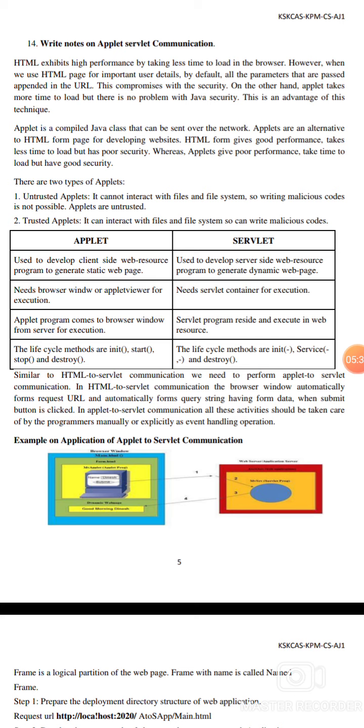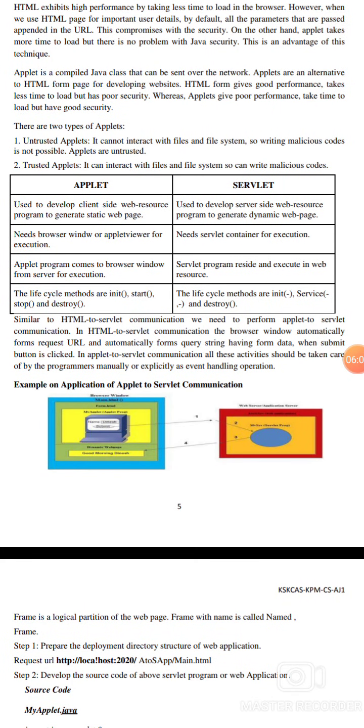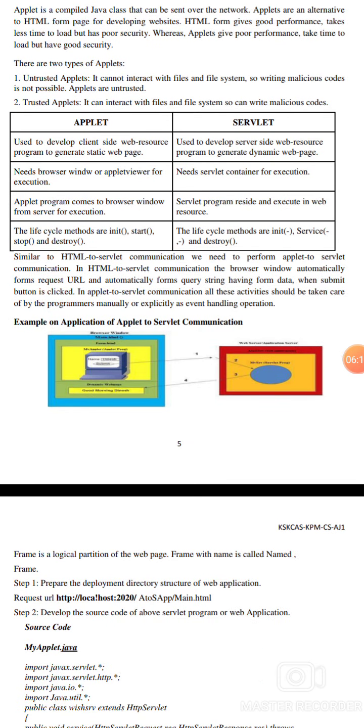The applet is a compiled Java class that can be sent over the network. Applets are an alternative to HTML form pages when developing a website. The HTML form gives good performance and takes less time to load but has poor security, whereas an applet gives poor performance and takes time to load but has good security. There are two types of applets: untrusted applets and trusted applets. An untrusted applet cannot interact with the file system. But a trusted applet can interact with the file system, so it could be used to write malicious code.